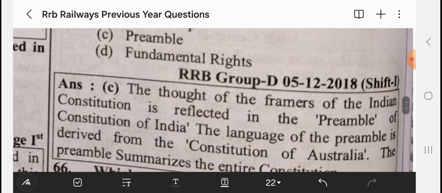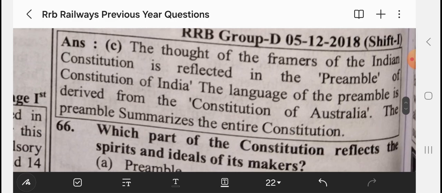The thought of the framers of the Indian Constitution is reflected in the preamble. The language of the preamble is taken from the Constitution of Australia. The preamble summarizes the entire constitution.